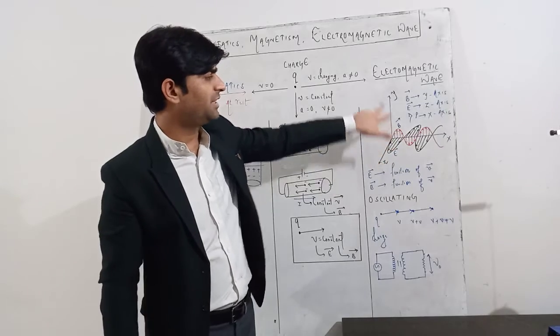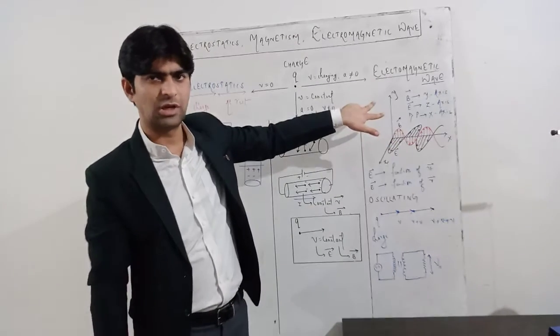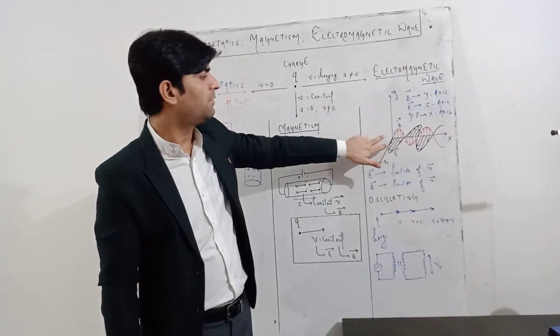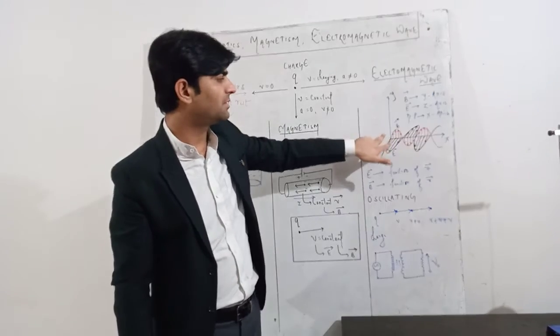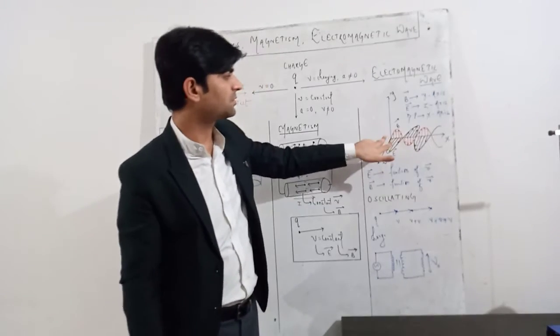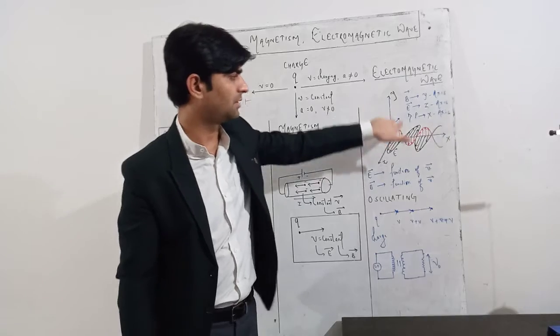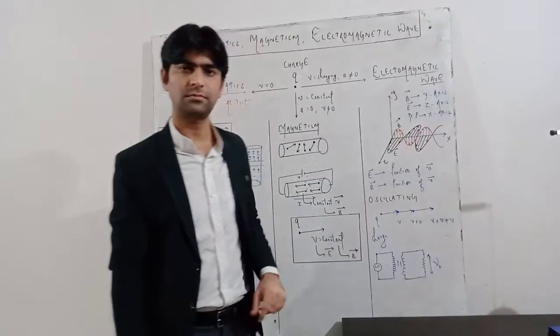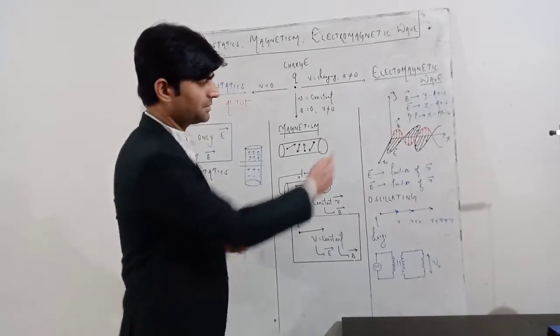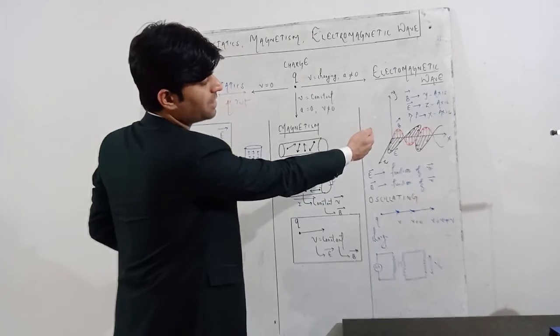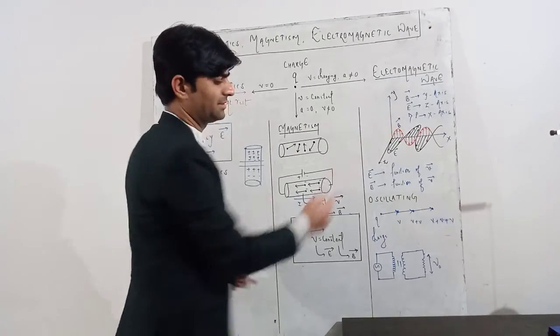You just take three axes x, y, z, that is a three-dimensional coordinate system. This red part, which I have taken, is vibrating or oscillating along the y-axis like this. And this electrical component is vibrating along the z-axis.